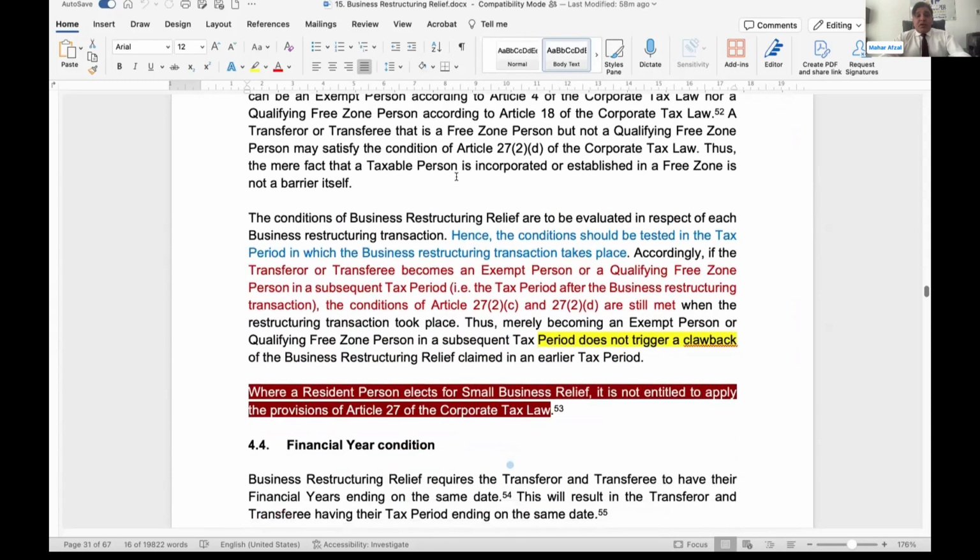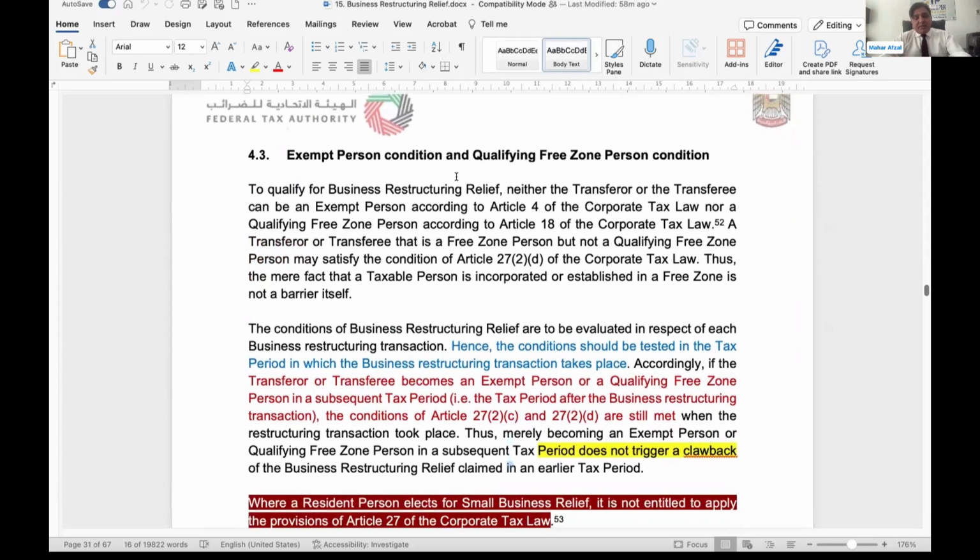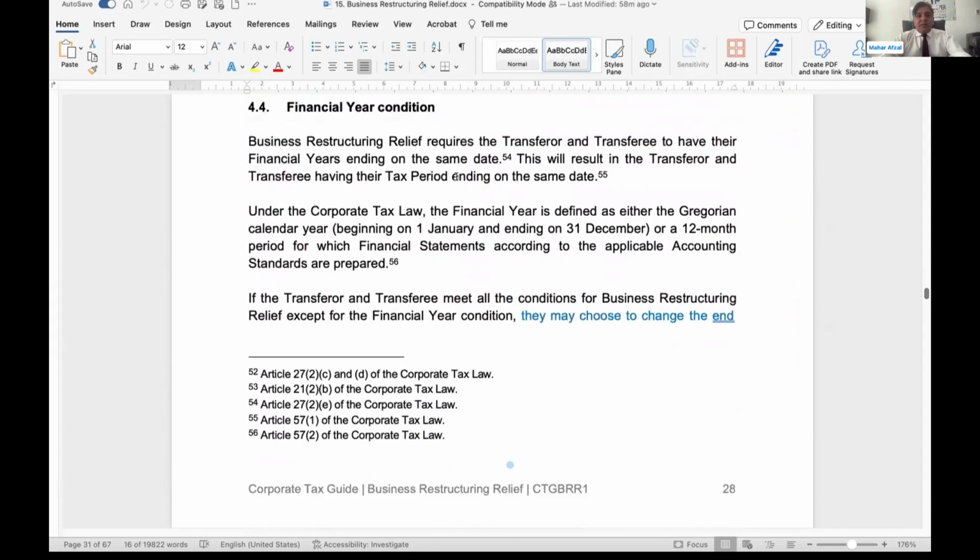Exempt person condition, we already discussed this. At the time of transfer, they should not be an exempt person. After this, they can become an exempt person. Still, business restructuring relief will be applicable.